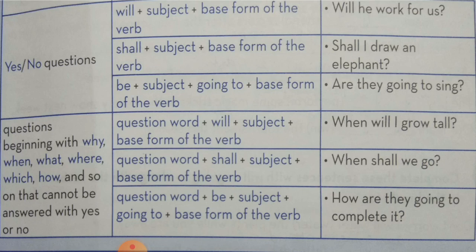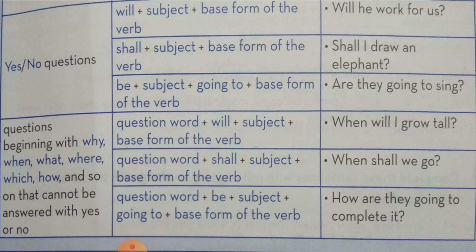Now when your questions are beginning with WH words, that is why, when, what, where, which, how and so on, that cannot be answered with yes or no. So you have to apply this rule, that is question word plus will plus subject plus base form of the verb.